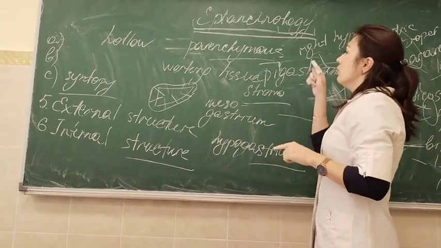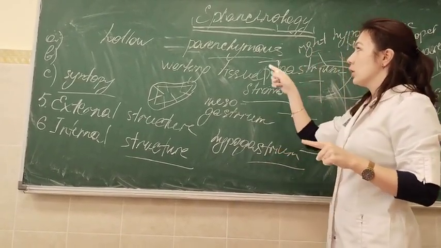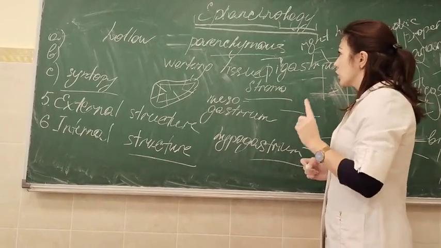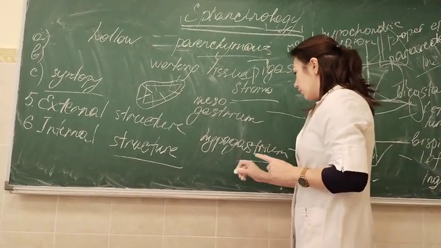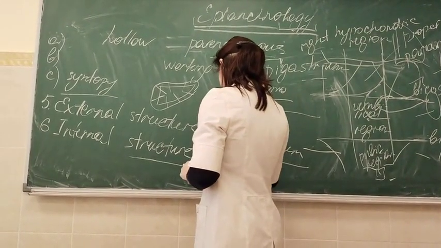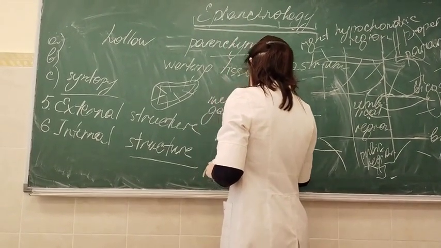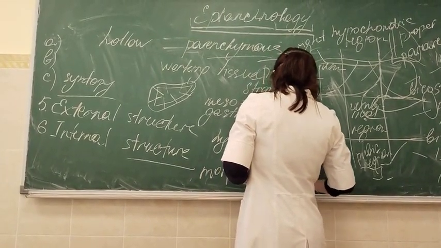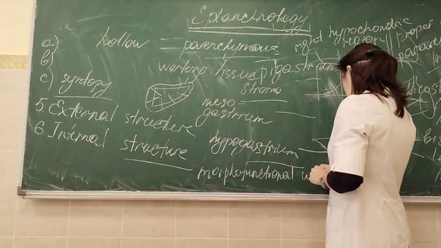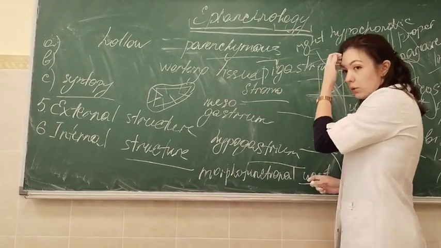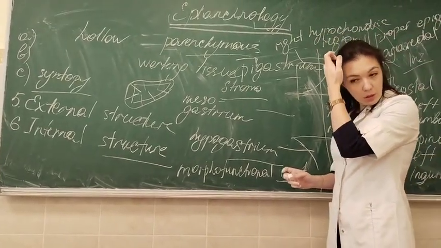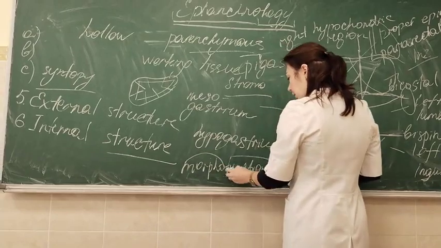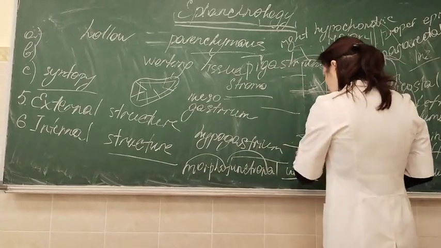So when you describe the internal structure of a parenchymous organ, you should say the morphofunctional unit. We were talking about it also in the first semester. Morpho means structure, that's the first part. Function is clear, and unit.